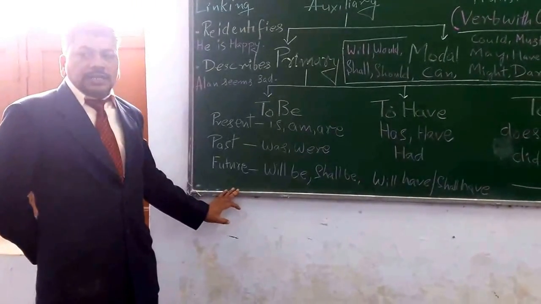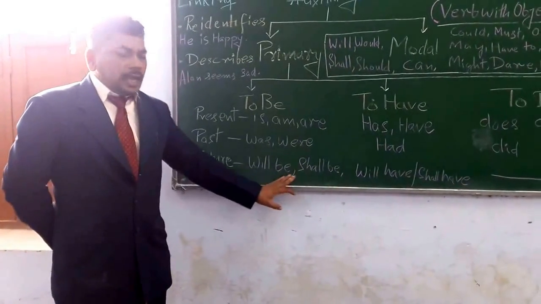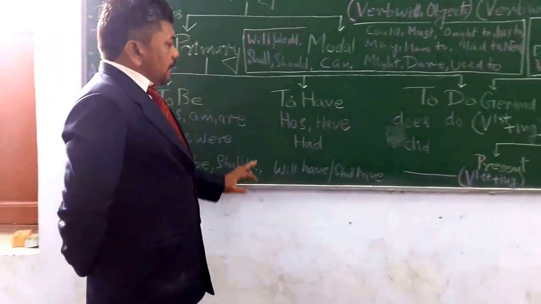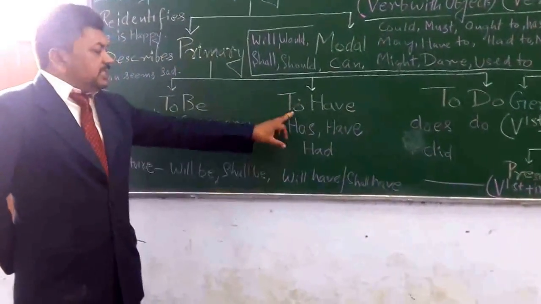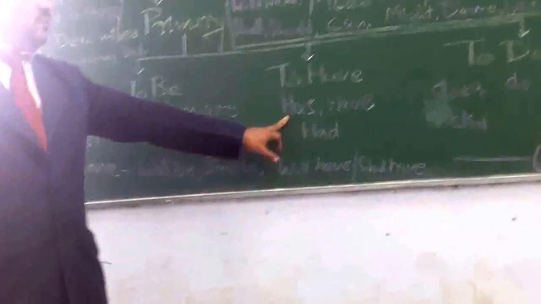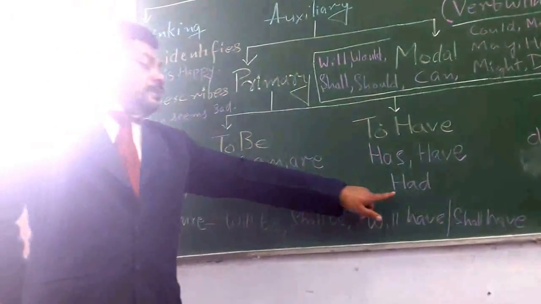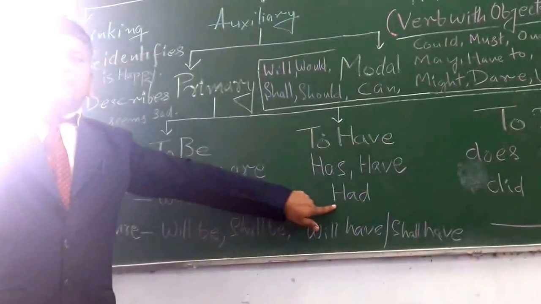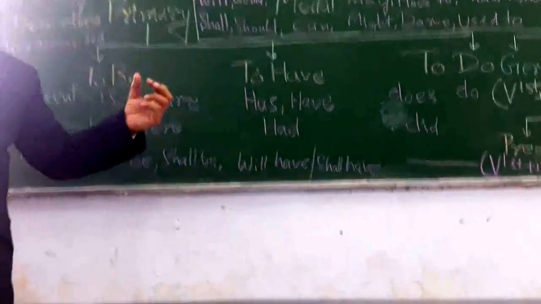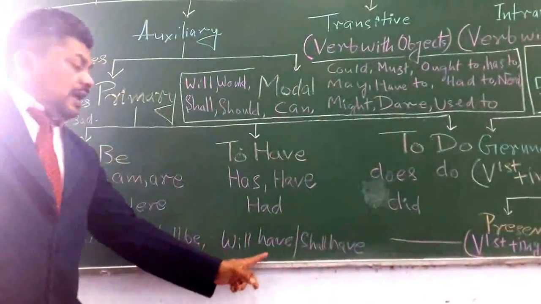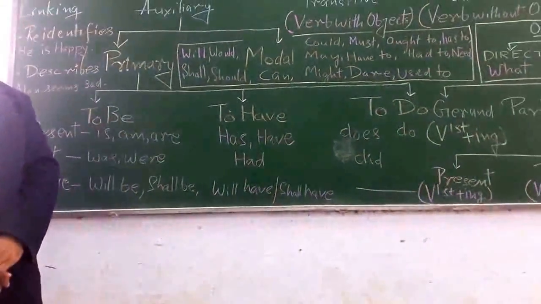And so far as the future form of to be is concerned, it is will be and shall be. Coming to the second subdivision of primary auxiliary, to have. For present singular we use has, and for present plural we use have. And for past singular and plural there is one form, that is had. For future there is no direct categorization as such, but shall have and will have can function as the future form of to have.